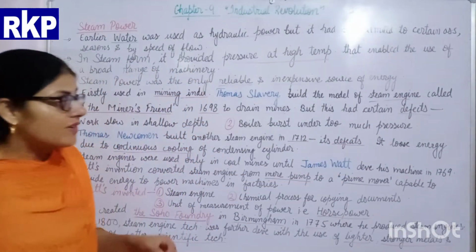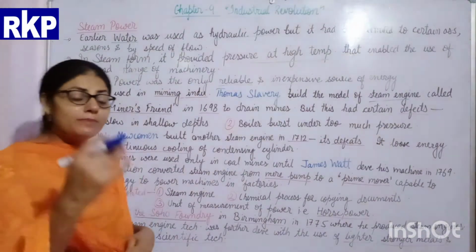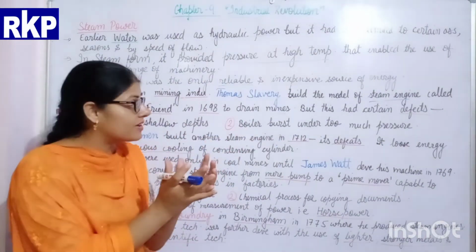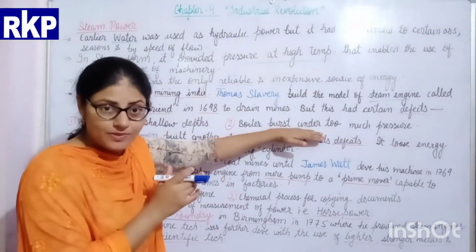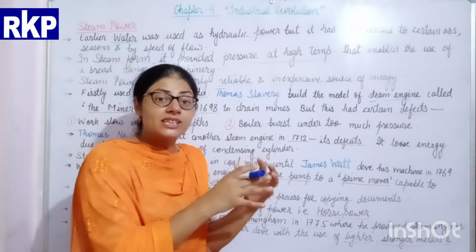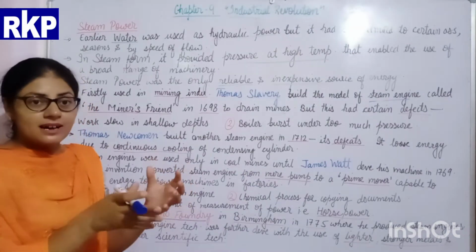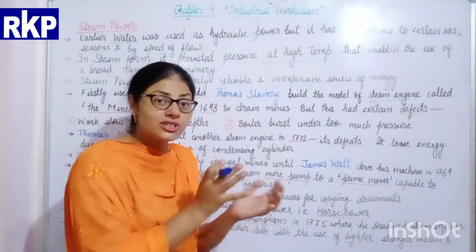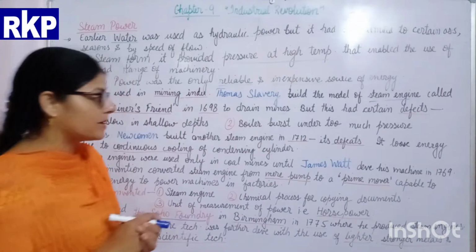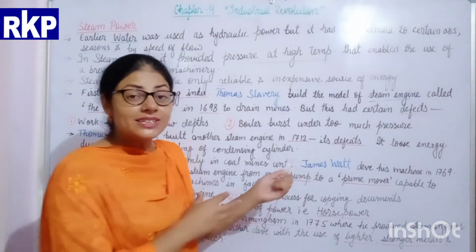It had a defect of losing energy. The steam engine was designed in a way that it would not burst, and for that, it needed to be continuously cooled. The miners had to cool the engine continuously so that it would not burst. But what's the defect in this?